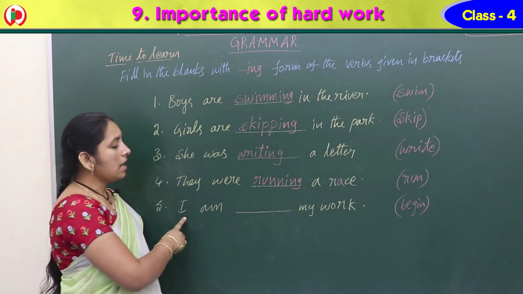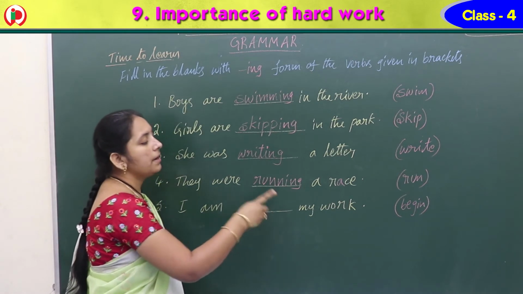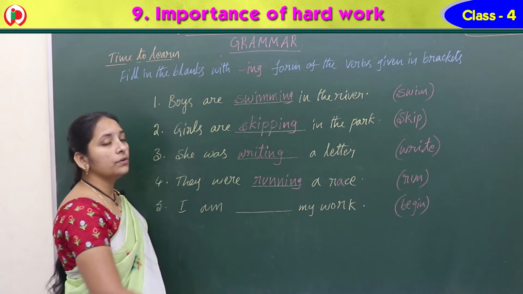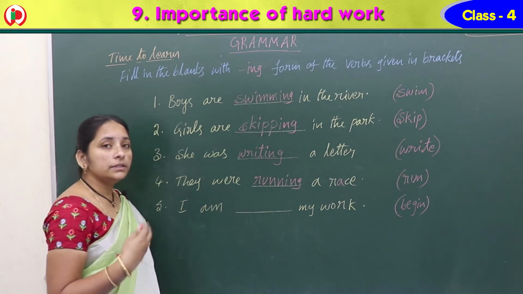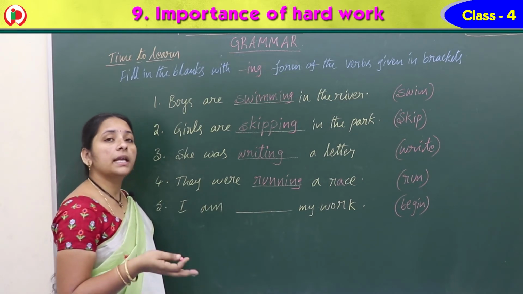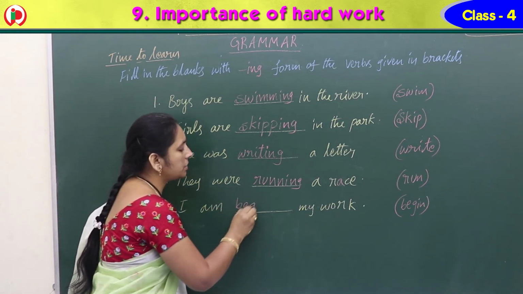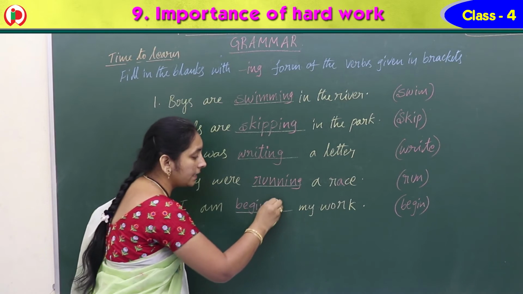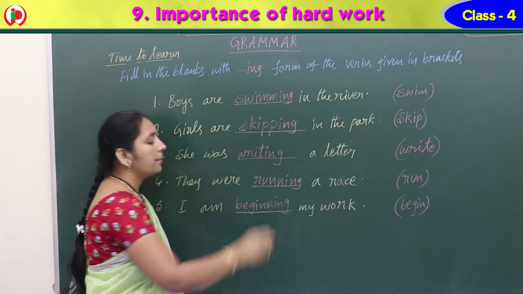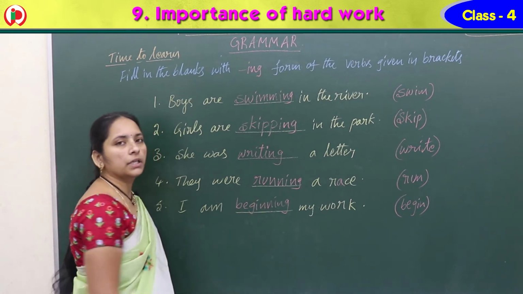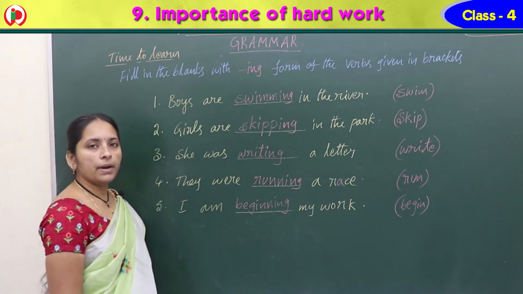Next one, I am dash my work. What did they give? Begin. So just as we are doing, I am beginning my work. So what can we write for the spelling? B-E-G-I-N-N-I-N-G. Beginning. Okay. I am beginning my work.